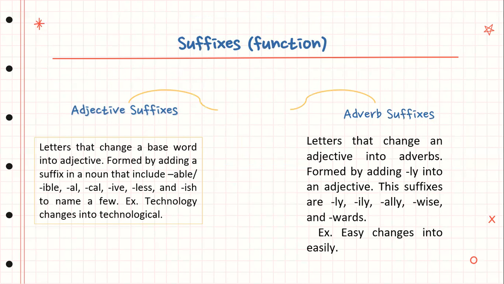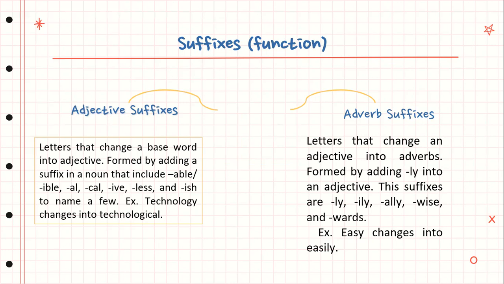Adjective suffixes are letters that change a base word into an adjective, by adding a suffix to a noun. Example, technology changed into technological. As we can see in this example, the main word is technology.